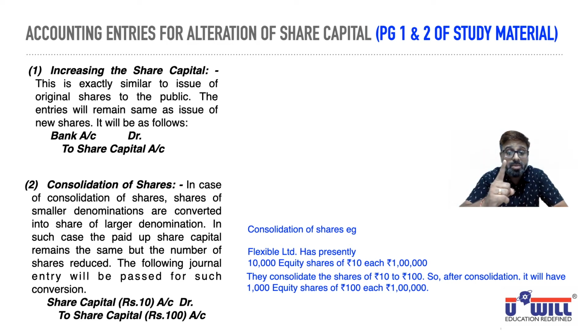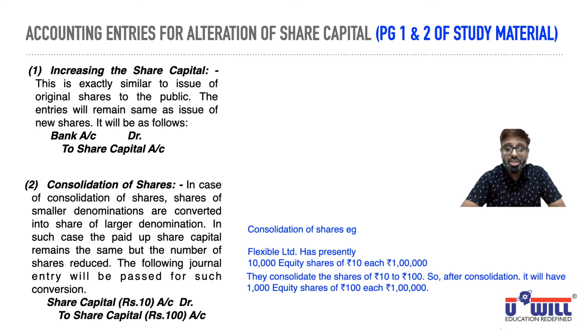I told you alteration means what? Changes in share capital, but still the share capital remains the same. You were wondering how is it possible? See, it becomes possible. 1 lakh rupees only is the share capital, but earlier it was in 10 rupee shares, so there were 10,000 shares. Now the same 1 lakh, if face value becomes 100, then 1 lakh divided by 100, how many shares will be there in the new balance sheet after reconstruction? 1000 equity shares of 100 each, 1 lakh.